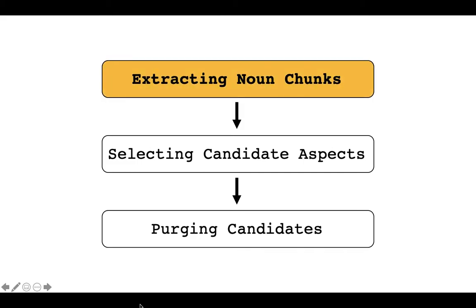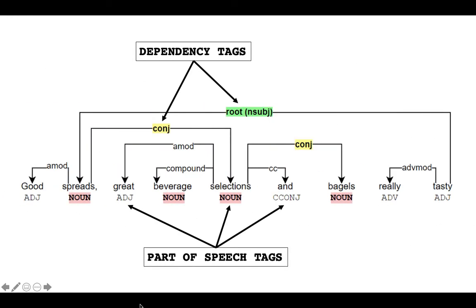Noun chunks are simply base noun phrases, a noun plus the words describing them. These are first extracted from the sentence through a set of grammatical rules. These grammatical rules make use of a token's dependency and part-of-speech tags. A token's dependency tag represents its grammatical structure and the relationship it shares with its parent token. For example, good is an adjectival modifier of spreads in this sentence. A token's part-of-speech is a category of the word based on its definition and context, and relationship to neighboring words.